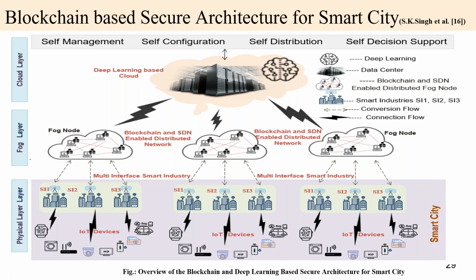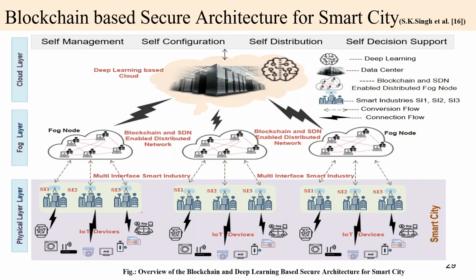This fog node specifically uses a blockchain concept. Only the fog layer uses the blockchain concept, not the physical layer or the cloud layer, because this diagram uses three types of technology: first blockchain, second SDN, and third deep learning.